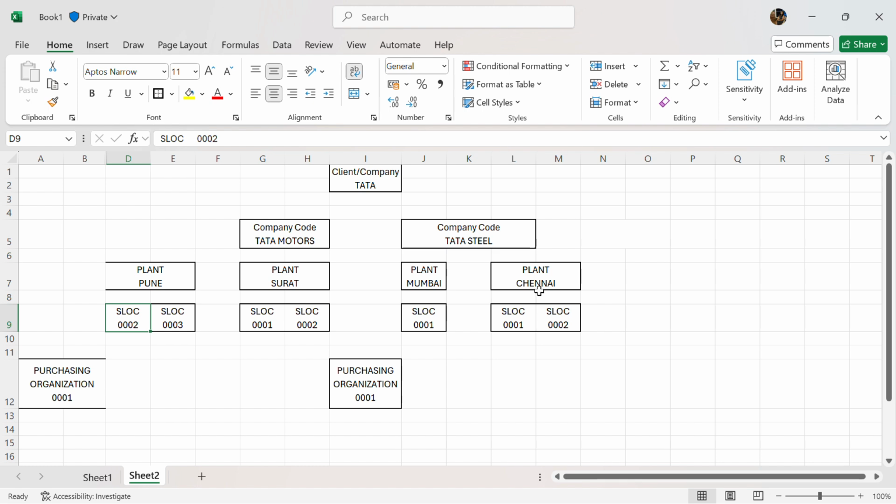A single company code can be assigned to multiple plants, but a single plant cannot be assigned to multiple company codes. Just remember this, okay? These kinds of questions pop up for freshers when they go for an interview. So make sure that you remember this. Okay.